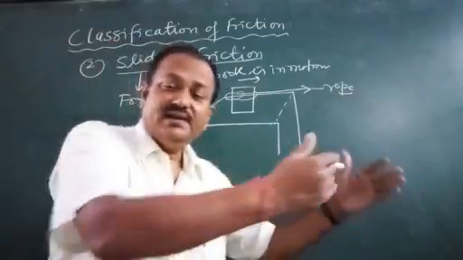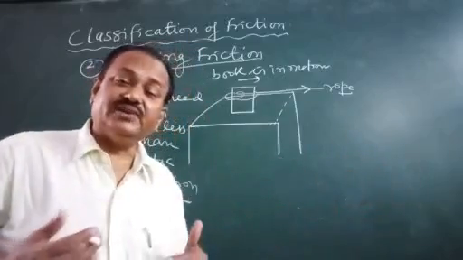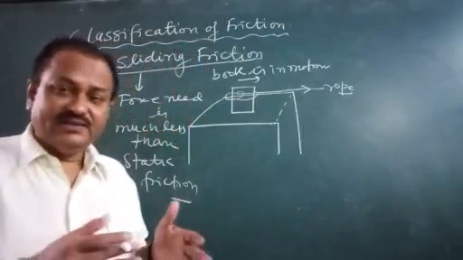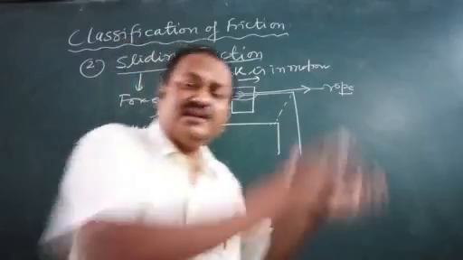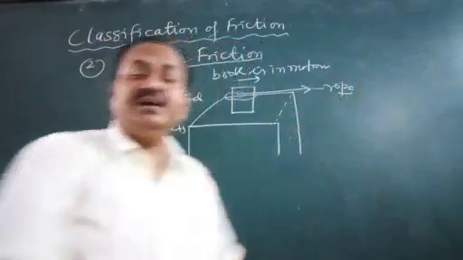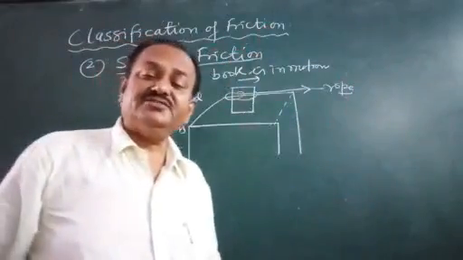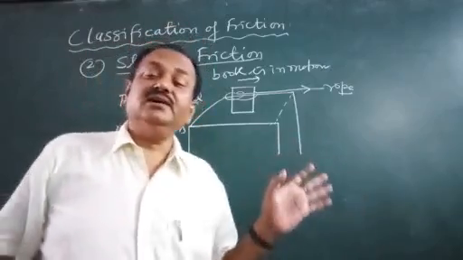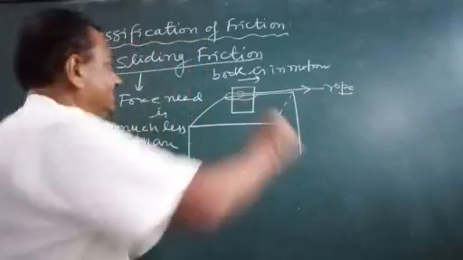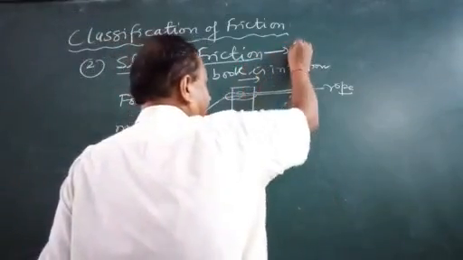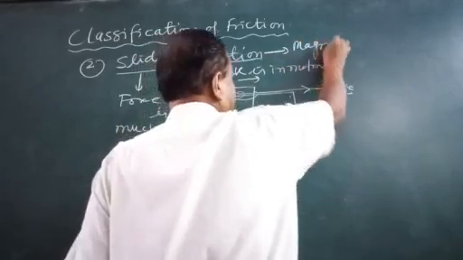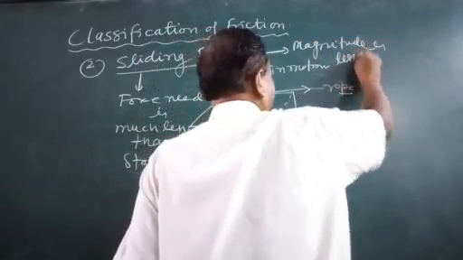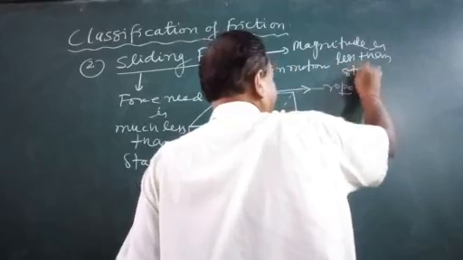So what happens? When they move the bus slowly, there will be a jerk, and the bus will go into a slide. Then the driver says, come on, push it. So then five or six persons move the bus very fast, and then the bus starts moving. So this is the meaning of sliding friction. And its magnitude, meaning its amount, is less than static friction.